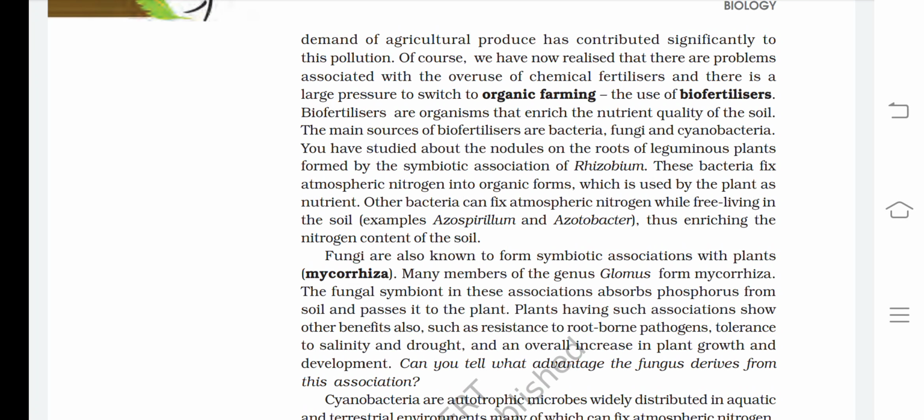You have studied about the nodules on the roots of leguminous plants formed by symbiotic association of Rhizobium. These bacteria fix atmospheric nitrogen into organic forms, which is used by the plant as nutrient. Other bacteria can fix atmospheric nitrogen while free living in the soil, for example, Azospirillum and Azotobacter, thus enriching the nitrogen content of the soil.